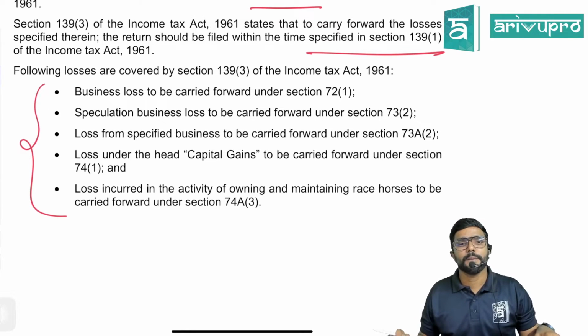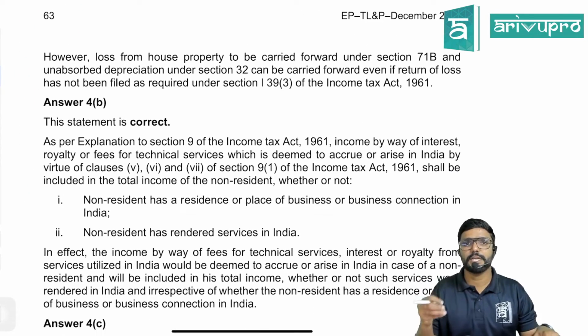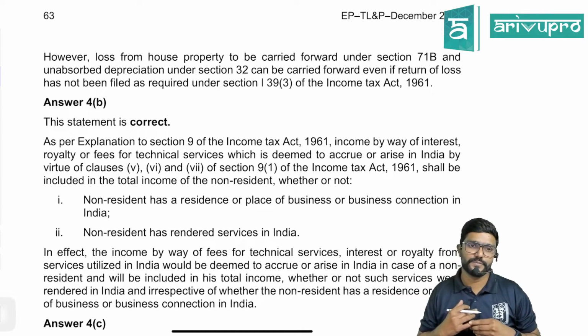Which are those? Business loss to be carried forward under section 72 subsection 1, speculation business loss, then loss from specified business, loss under the head capital gains, loss incurred in the activity of owning and maintaining resources, guys. Sir, what about house property? I told you house property and unobserved depreciation you can carry forward even if loss return is not filed.